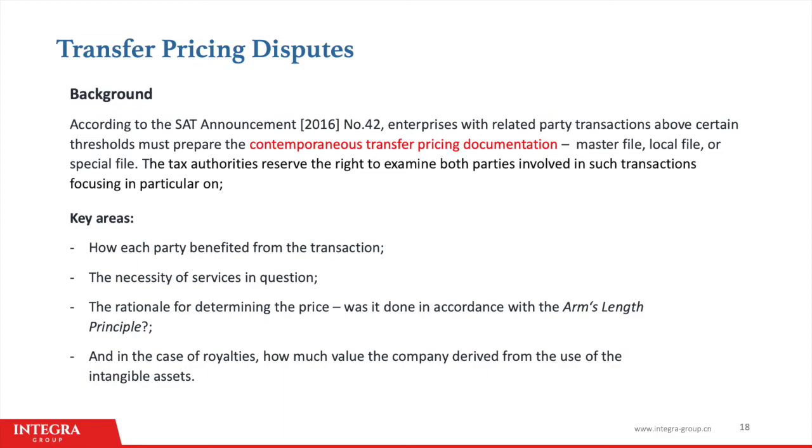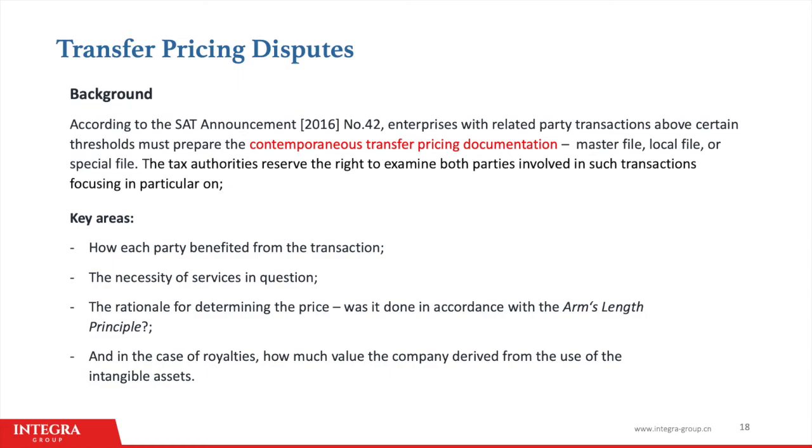Generally, there are three main risk factors that put you at risk for a transfer pricing dispute. Number one, if your company has a large amount of related party transactions. Two, if the company is continuously operating at a loss. And three, your company profit levels are significantly below the industry standard.